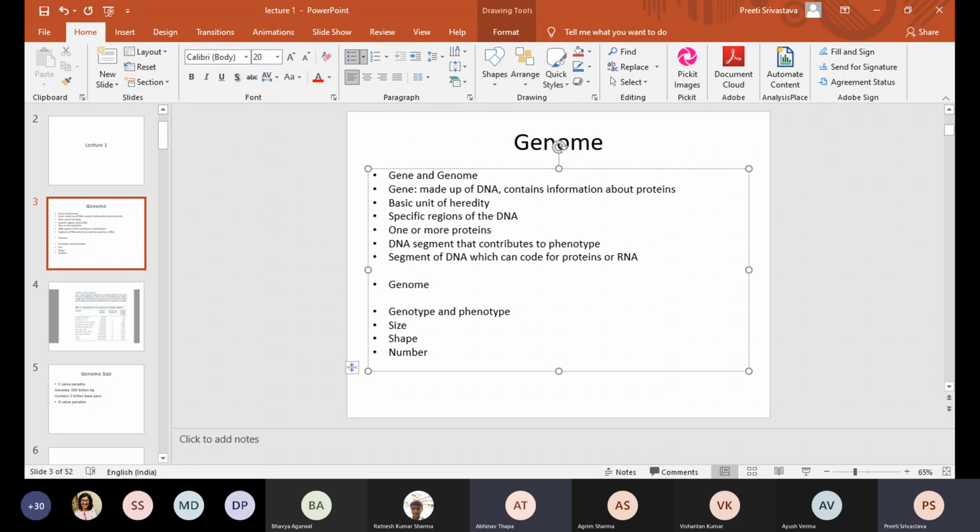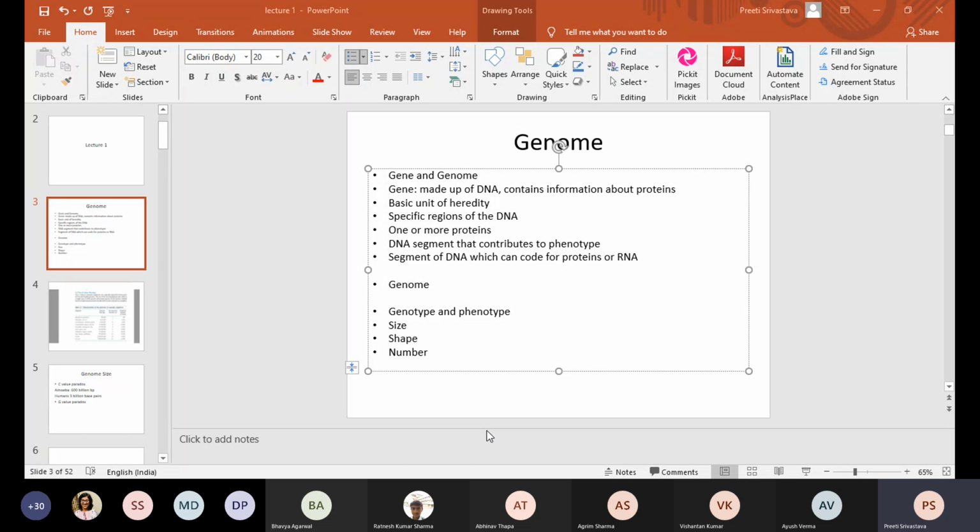Ma'am, one thing. Gene makes up all types of RNAs. Yes, all types of RNAs in the sense ribosomal RNA, mRNA, and tRNA. If you are talking about, for example, microRNAs or non-coding RNAs, we do have such RNAs as well. But remember that whenever we say RNA, it has to have a sequence which we call a promoter, which I'll be teaching you in the later classes.